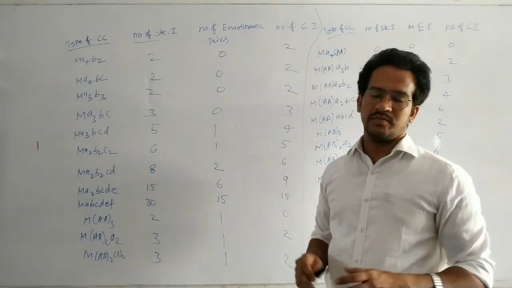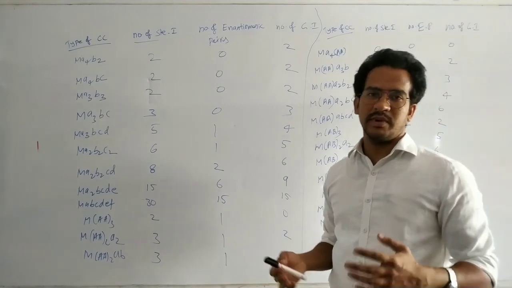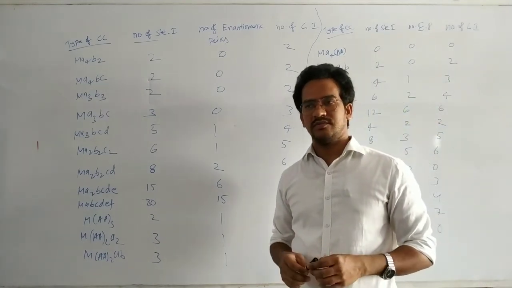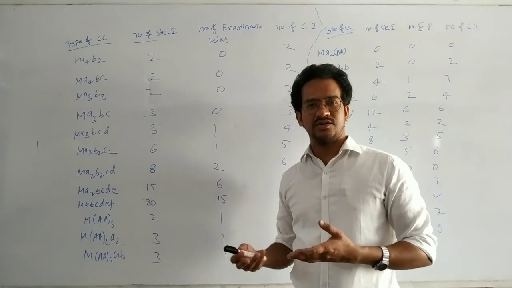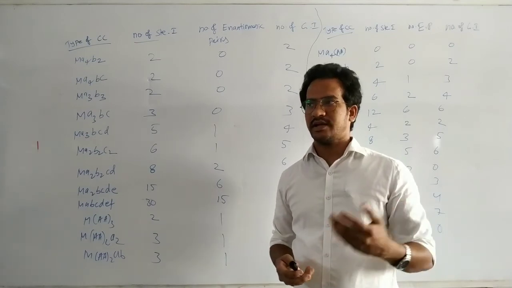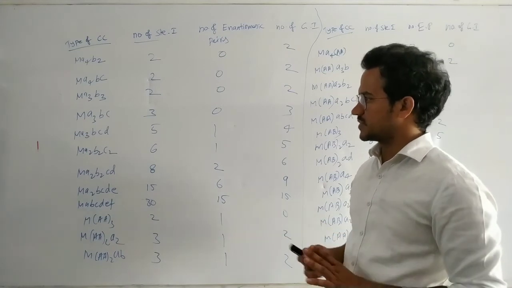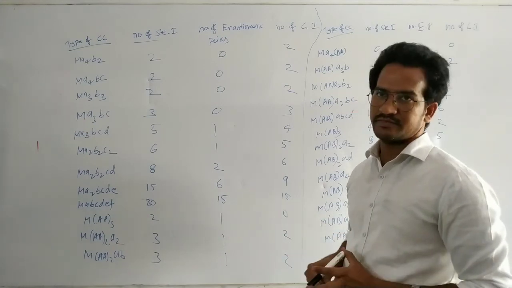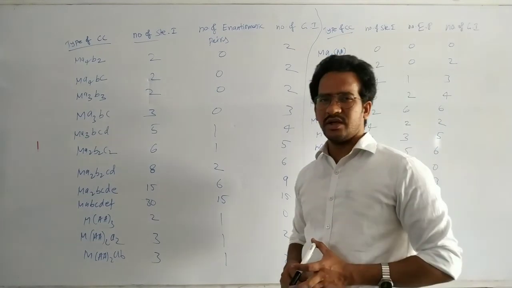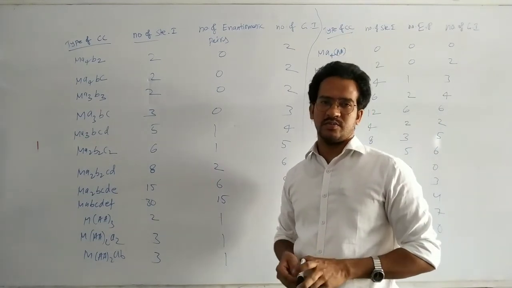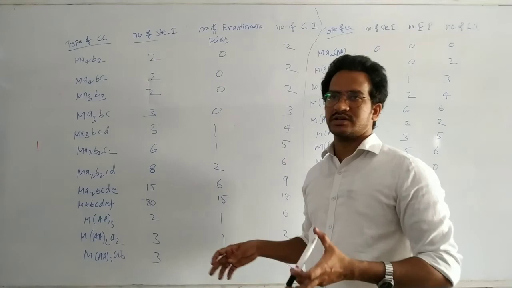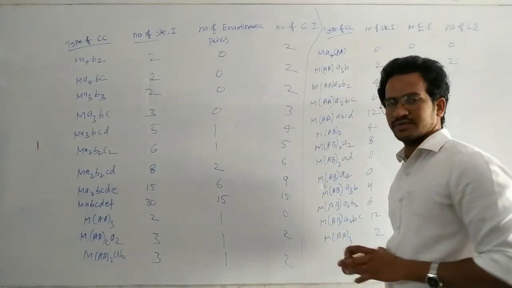Some are geometrically active, some are not, and some isomers are optically active while some are not. Finally, this is the tabular form. We have already completed some complex compounds. You can try other complex compounds also.